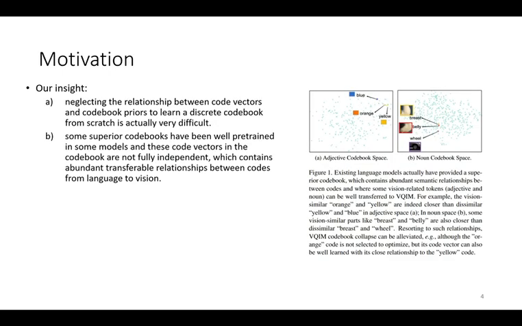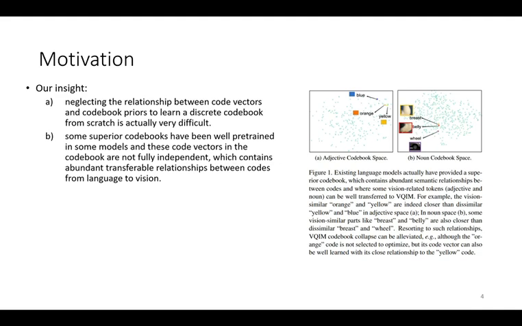Existing VQIM methods learn and quantize a latent feature space by selecting its nearest neighbor in the codebook as the discrete vector, and train the VQVAE model with a simple reconstruction loss. Thus, these methods have shown superior performance on VQIM. But they suffer from a codebook collapse issue. Only a few code vectors are optimized during training, whereas a majority of them are never updated. This limits the VQIM performance of these existing methods.